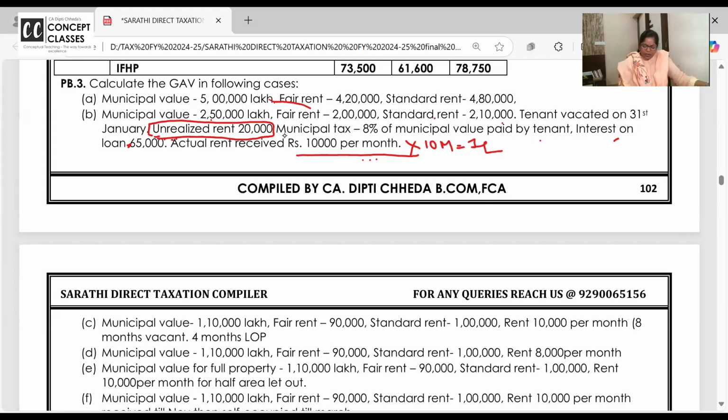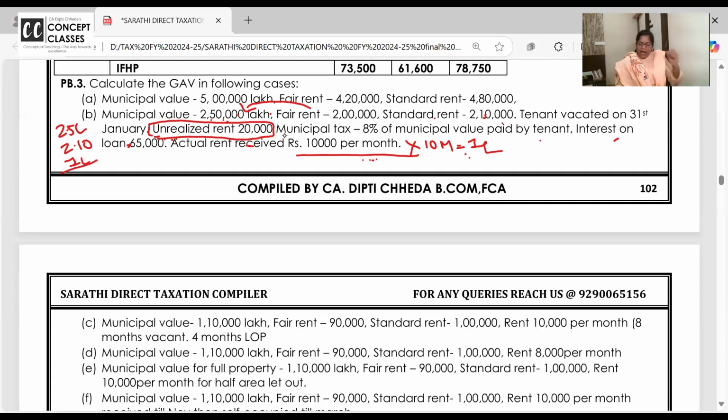So fair rent or municipal value, whichever is higher. So for the first bit the answer is 2.5 lakh. That or standard rent 210, whichever is lower. Second answer: that or actual rent, whichever is higher. So actual rent is only 1 lakh.